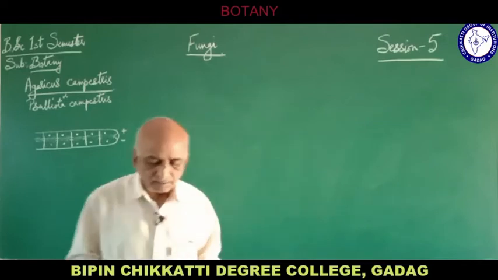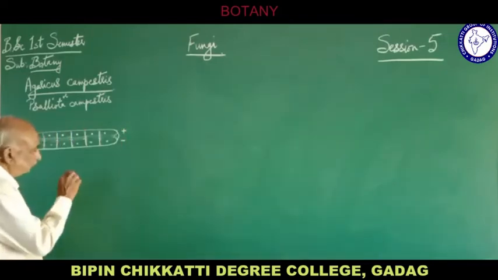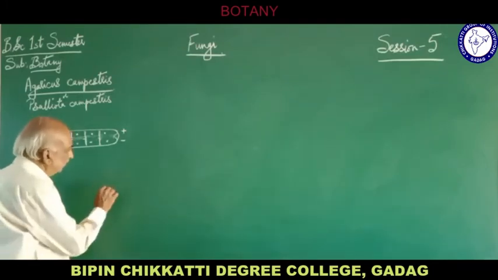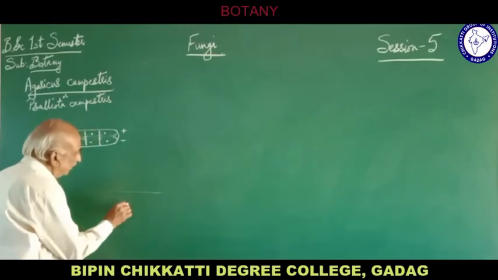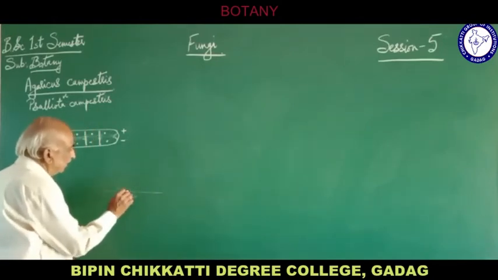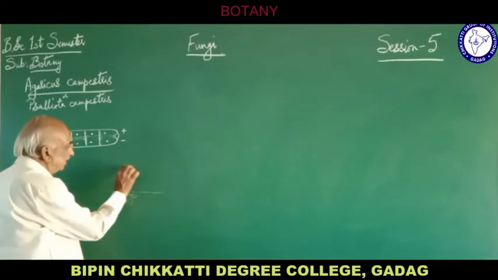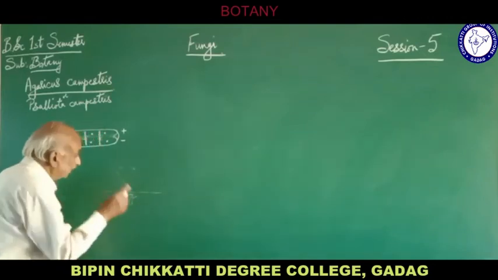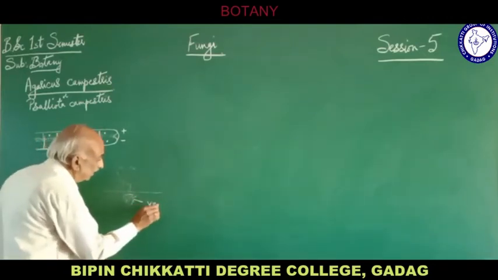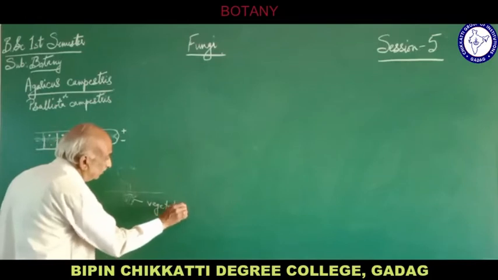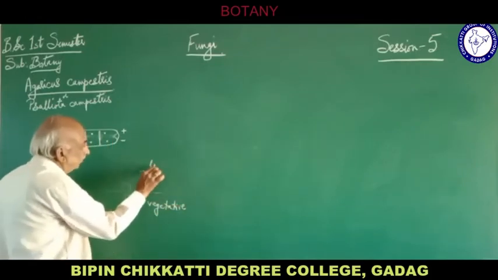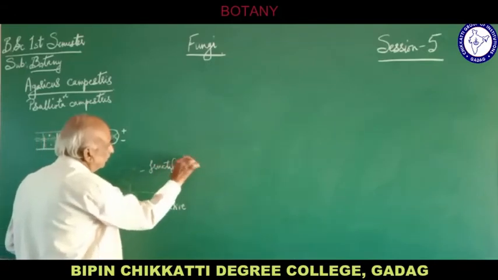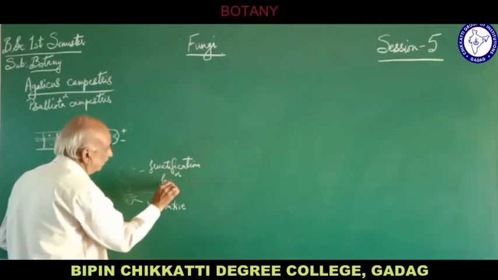Now these well-developed hyphae which are present, so in Agaricus we can come across two types of hyphae: the hyphae which is present inside the substratum, and the hyphae which is present on the upper part of the substratum, in the aerial part. So this is called the vegetative mycelium. This is the vegetative mycelium, and this is called a fruiting body, or it is also called fructification. So this is fruiting body or fructification.